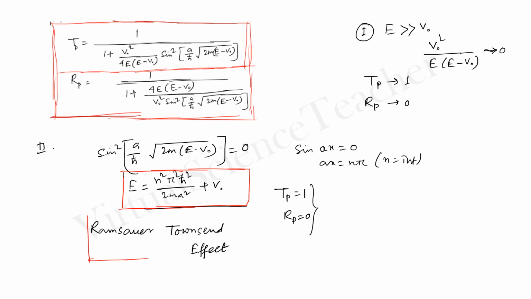So if there is a particle of energy which is greater than the potential barrier v0, where v0 is positive, then we can find the transmission probability and reflection probability, and for different conditions also. And now what happens if v0 is negative? That means v0 is less than 0, then E minus v0 will be replaced by E plus v0, whatever you can say. Otherwise all the calculations will be the same.